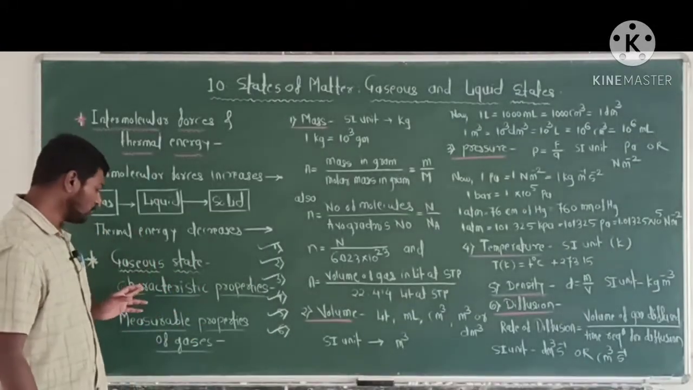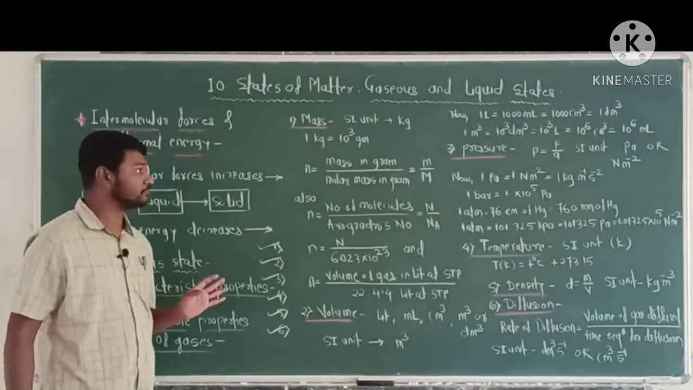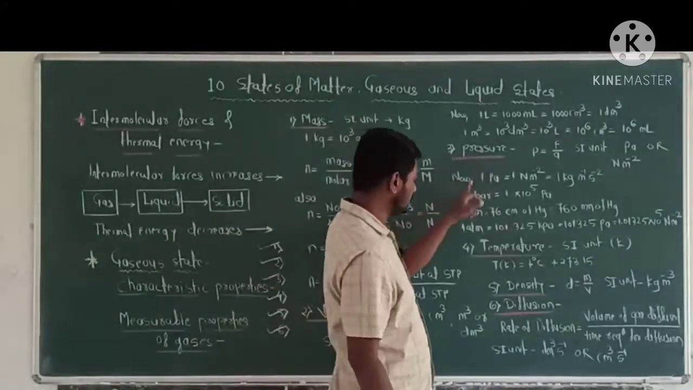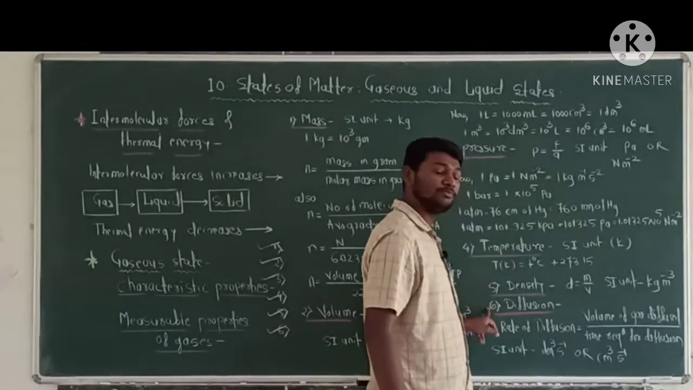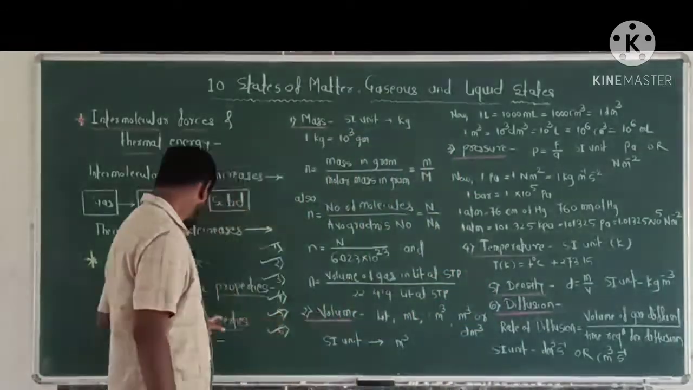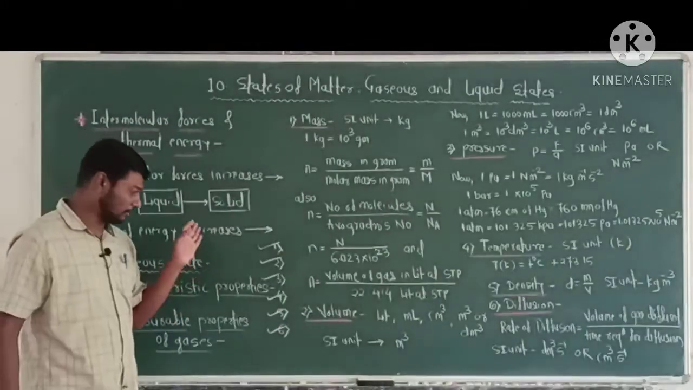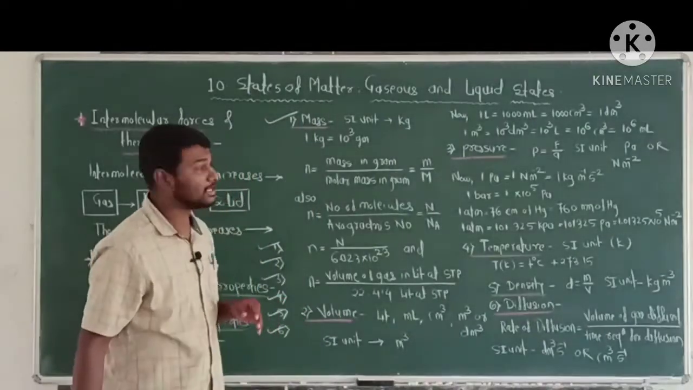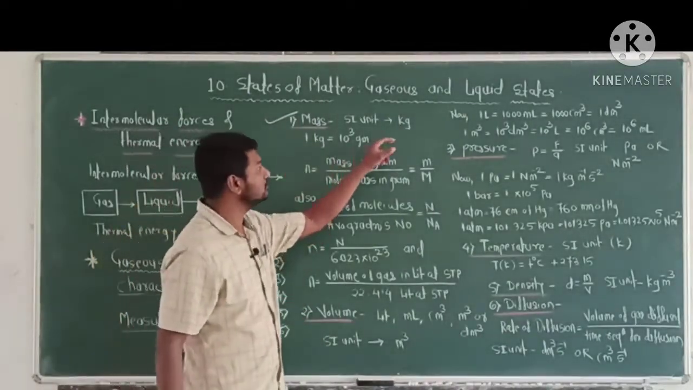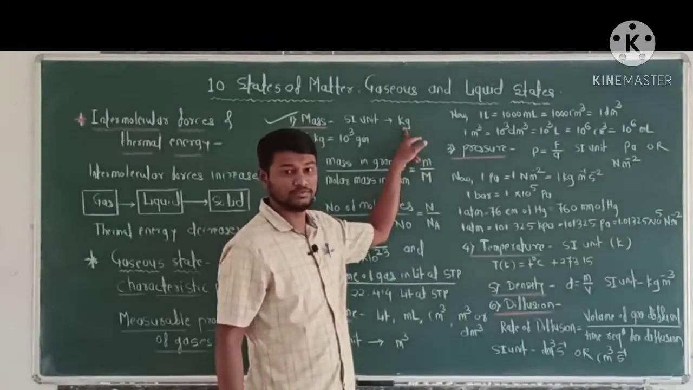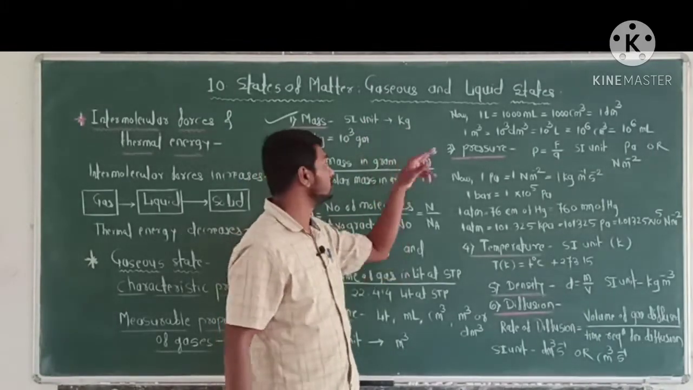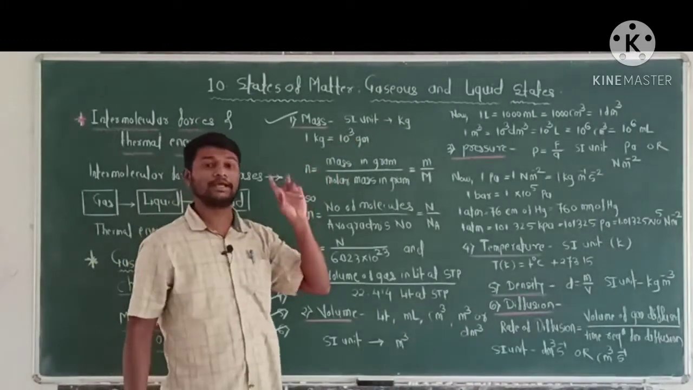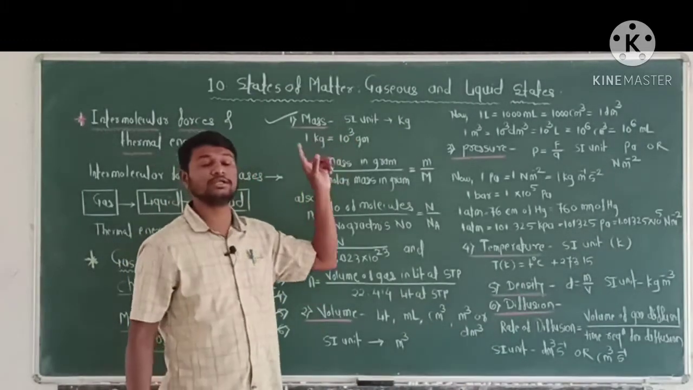Now next, the measurable properties of gases: mass, volume, pressure, temperature, density and diffusion. These are the measurable properties of the gaseous state. Let's see them one by one. First, mass. The SI unit of mass of a gas is the kilogram, kg. 1 kg is equal to 10 raised to 3 gram.